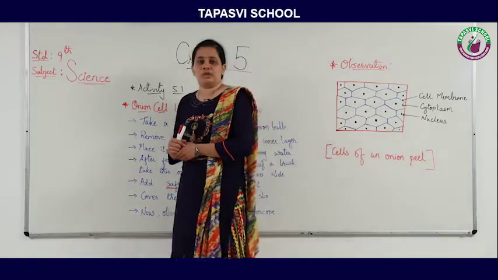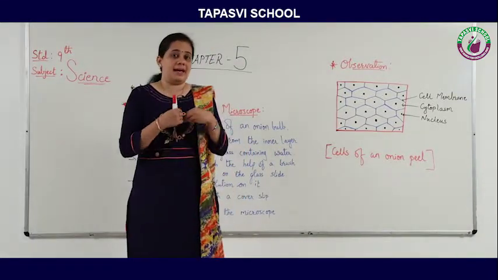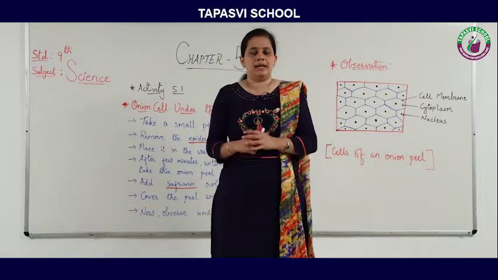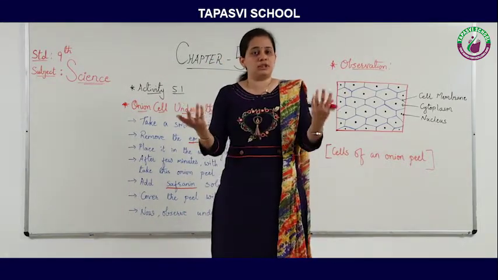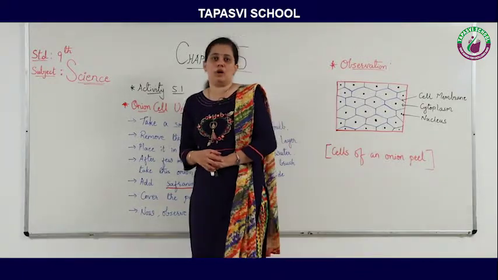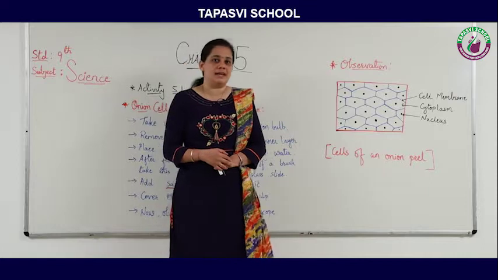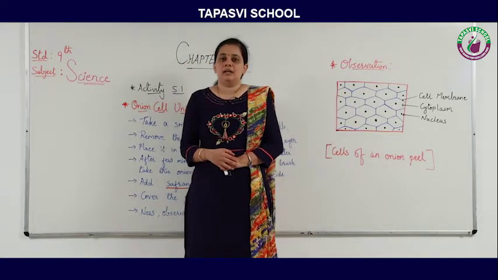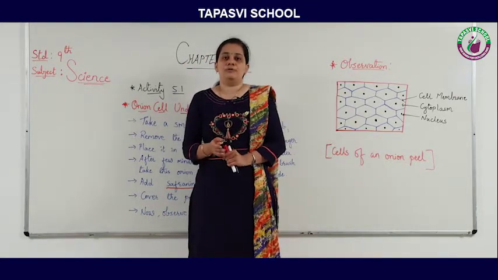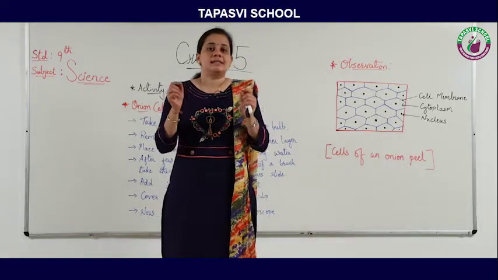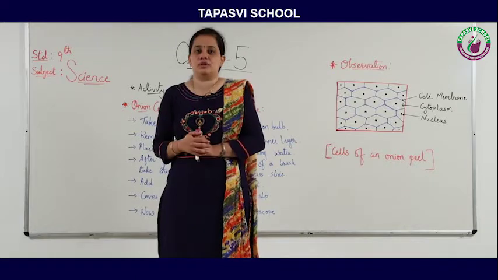Now I have a question: if I have a big onion and a small onion, are the cells of both onions the same or different? The answer is, you are right, the cells of all the onions in the world have the same structure.